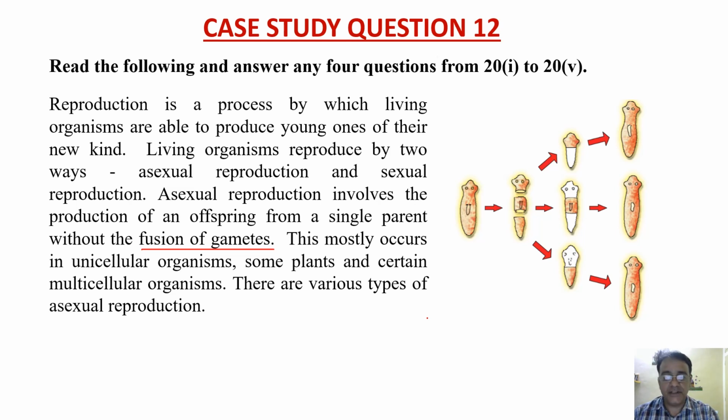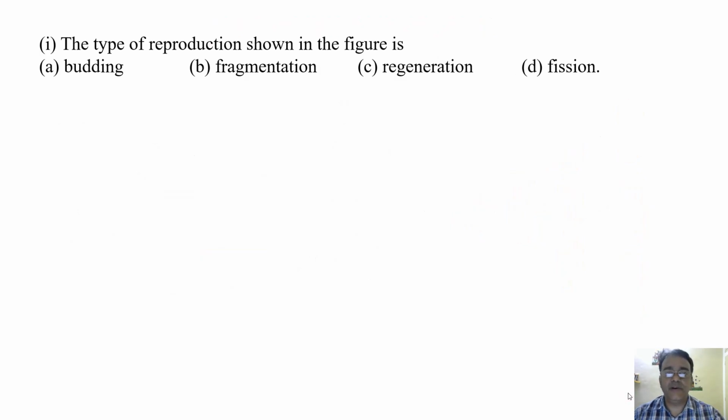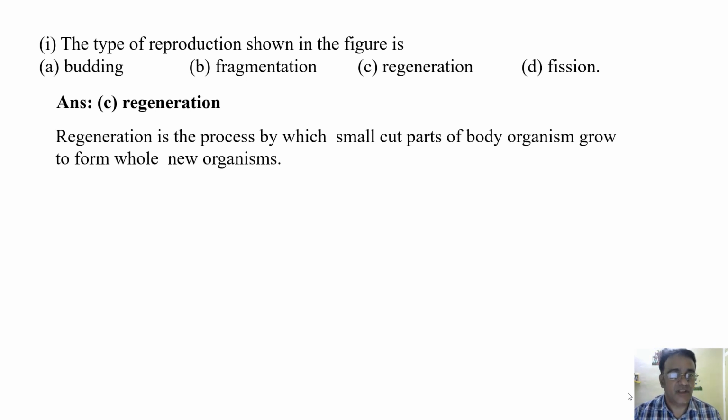Based on this diagram, one question is: the type of reproduction shown in the figure is which one? Budding, fragmentation, regeneration, or fission? Regeneration. Very good. Because regeneration is the process in which small cut parts of the body of an organism grow to form a whole new organism. थोड़ा सा कट हो जाता है, फिर वो धीरे धीरे पूरा फुल organism में ग्रो करता है. ठीक है. So regeneration is the process by which small cut parts of the body grow to form a whole new organism.